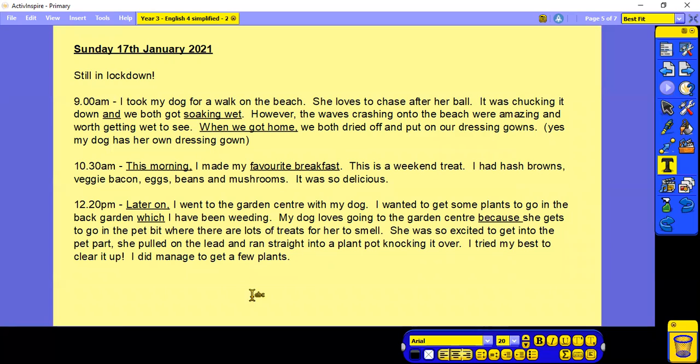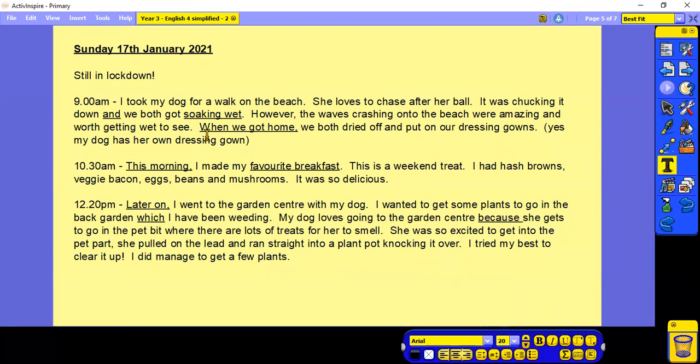So that's my diary entry so far, and I just want to pick up some of the parts that are in here. So we talked about using conjunctions. So I've got a conjunction here, and, I've also got a conjunction here, which, and I've got another conjunction here, because. Okay, so think about putting some conjunctions into yours. I've got some expanded noun phrases. Soaking wet. I wasn't just wet, I was soaking wet. Favourite breakfast. It wasn't just my breakfast, it was my favourite breakfast.